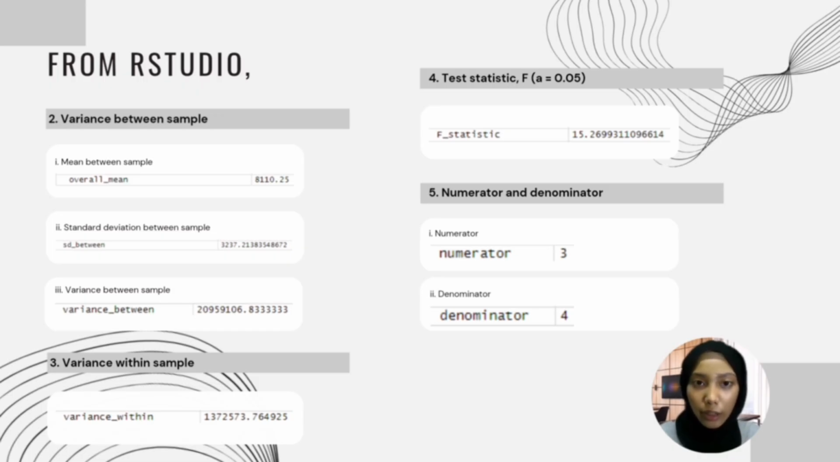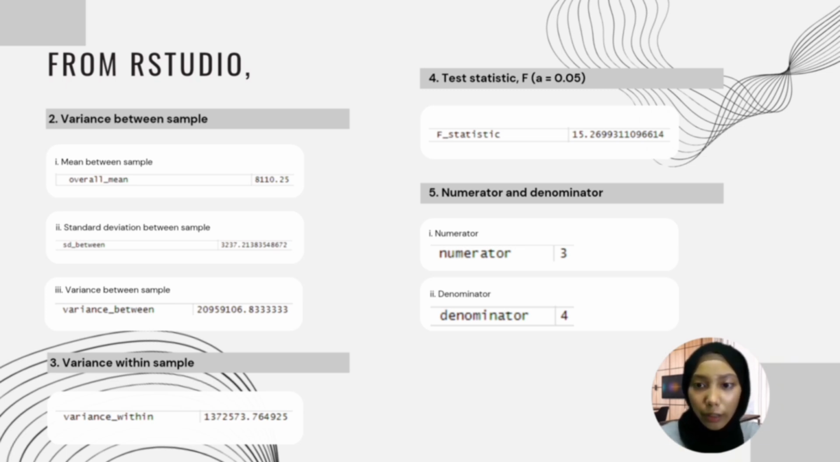Then we conduct this test using RStudio to find the variance within sample, the variance between sample, the test statistic F with alpha equals to 0.05, the numerator and denominator, the p-value, and the critical value, which is F critical with alpha equals to 0.05. From RStudio, to find the variance between sample, we first conduct a calculation to calculate the mean between sample and standard deviation between sample.